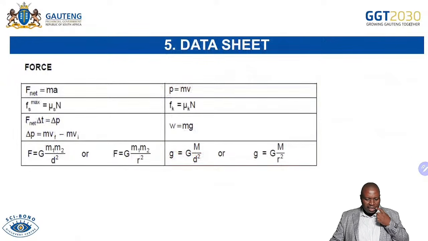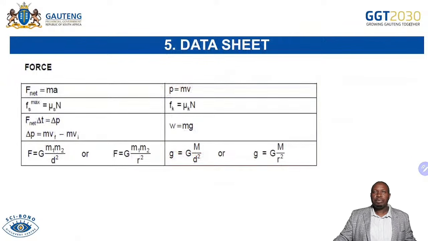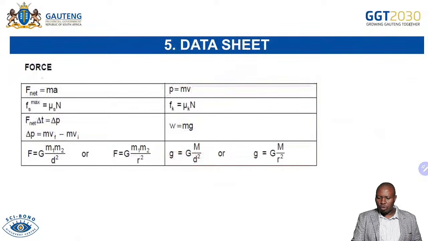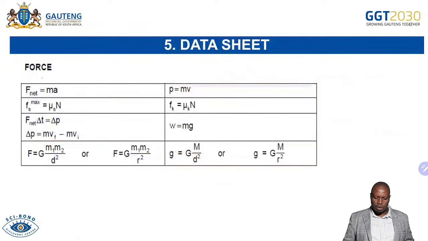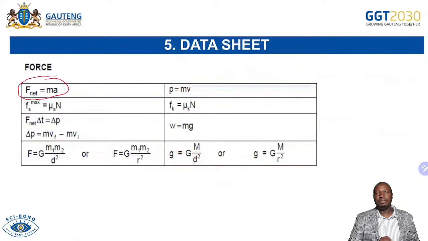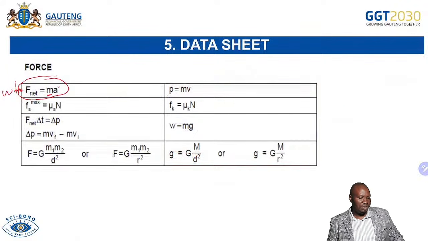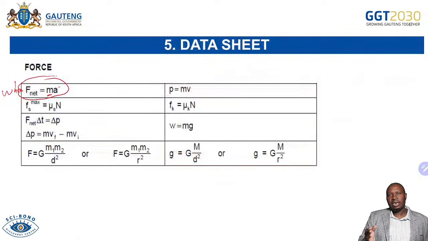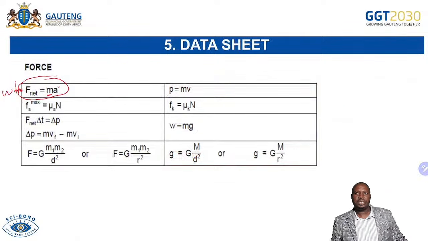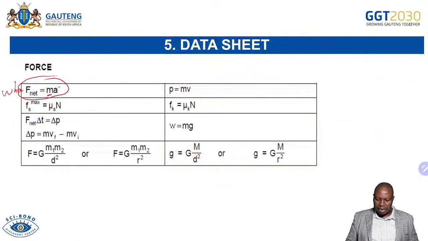The datasheet is the most important thing that we're having, because remember, when it comes to definitions, when it comes to laws, you will definitely go to the datasheet to remind yourselves. Say Newton's second law, you will come there. When the net force acts on the object, which has a mass m, the object will accelerate in the direction of the net force. And acceleration is directly proportional to the net force and inversely proportional to the mass. So please remember all these formulas in the datasheet.